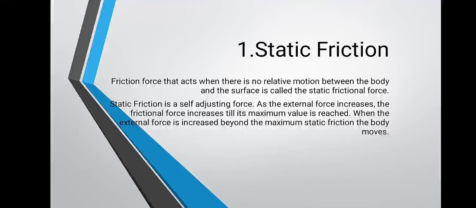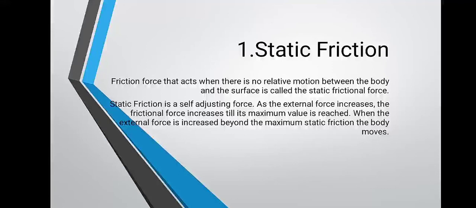Just understand the example I am telling here. Keep the book on the table. Observe here, the book remains at rest until it is disturbed by some external force. The disturbance of that book also depends upon the magnitude of the applied force. Initially, when it is at rest, the frictional force acting between the book surface and the table surface is the best example for static frictional force. This static frictional force is a self-adjusting force.